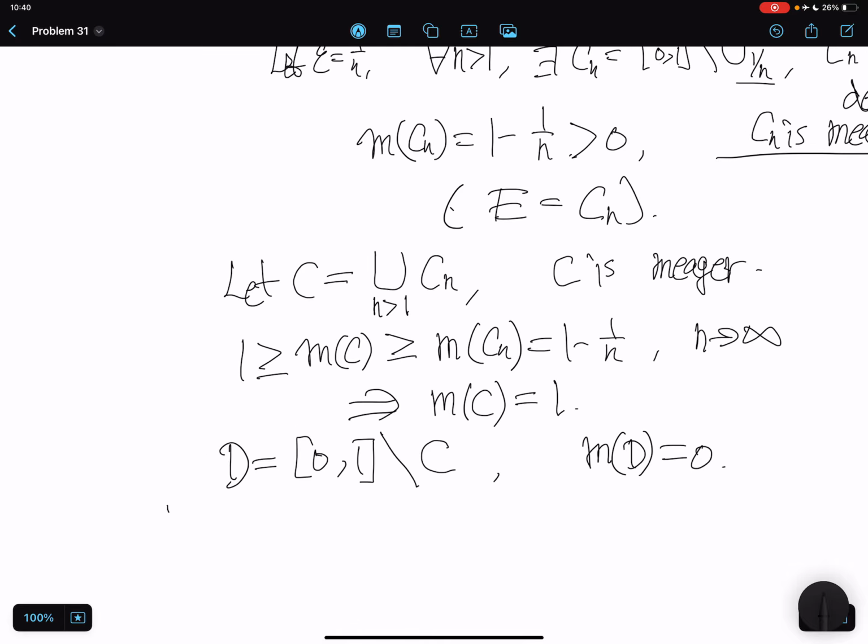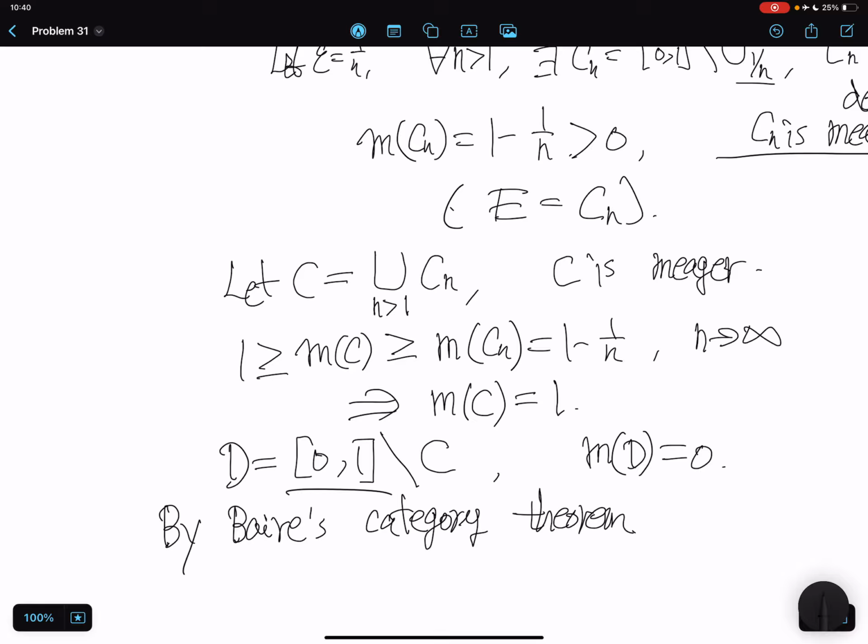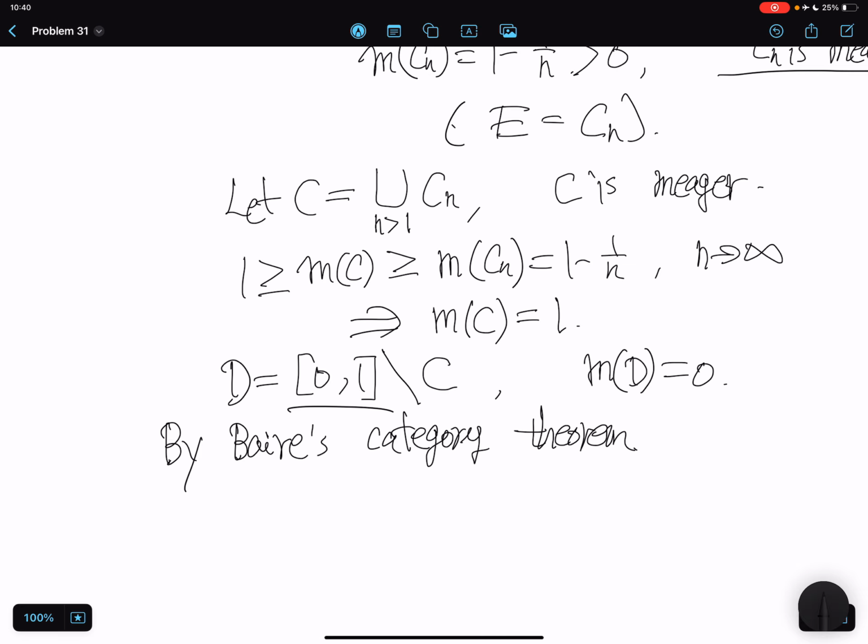But by the Baire category theorem, we know that because C is meager, and the closed unit interval with the Euclidean metric is a complete metric space, it is of second category.